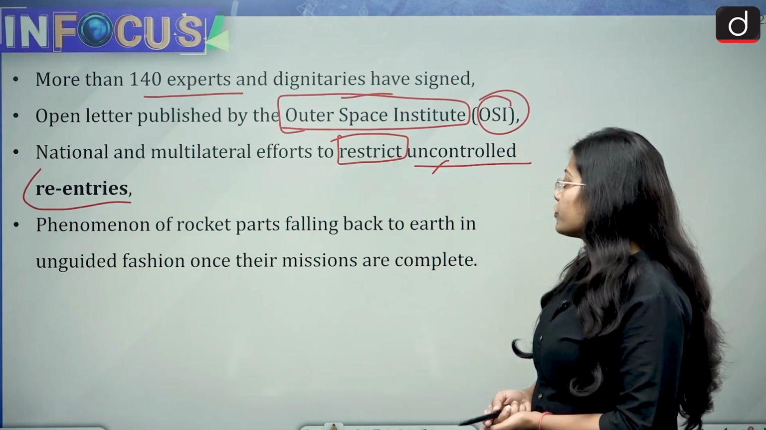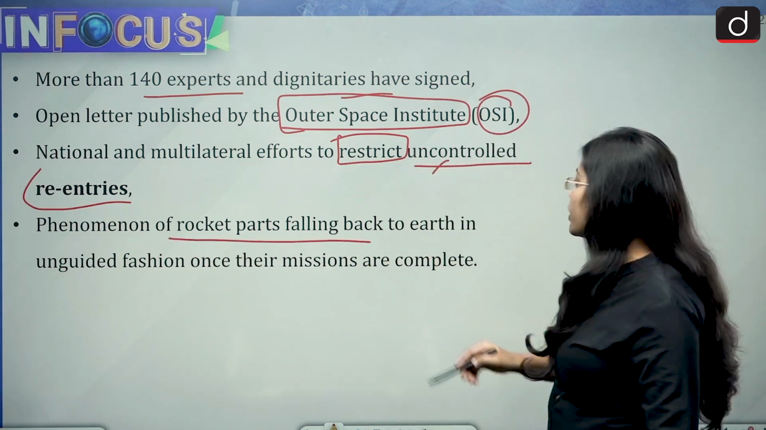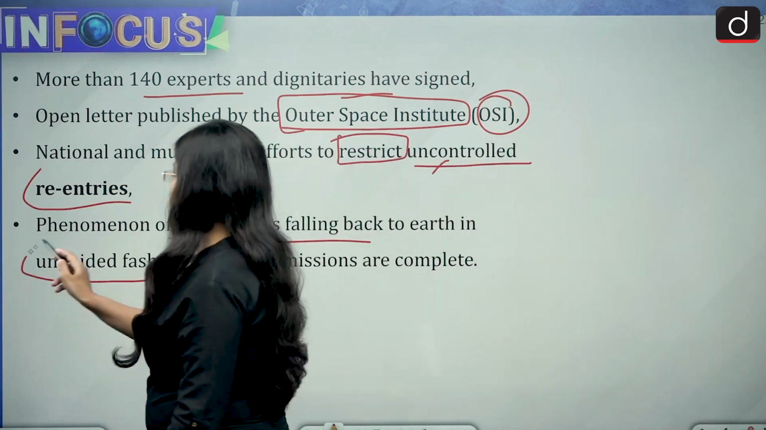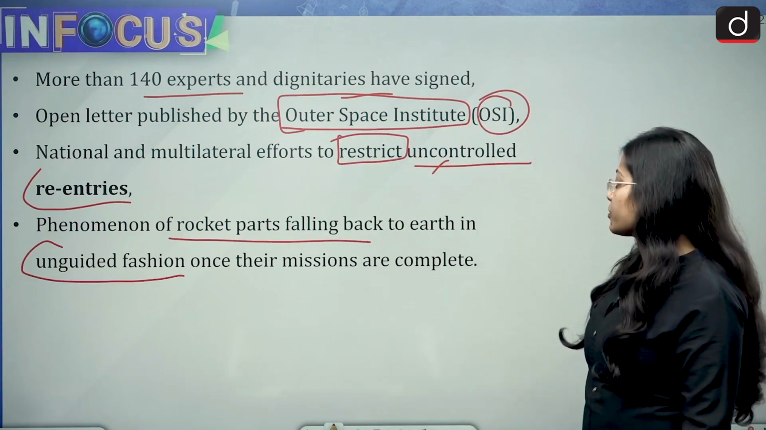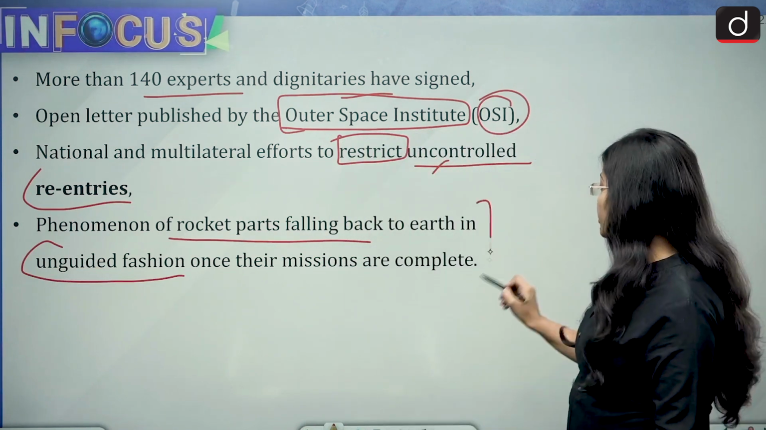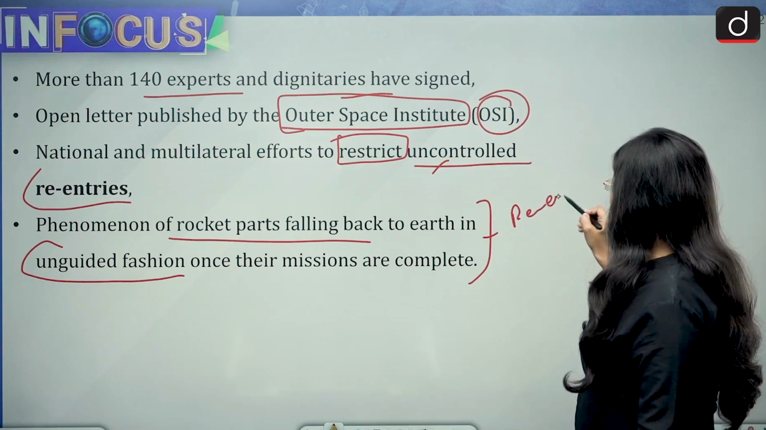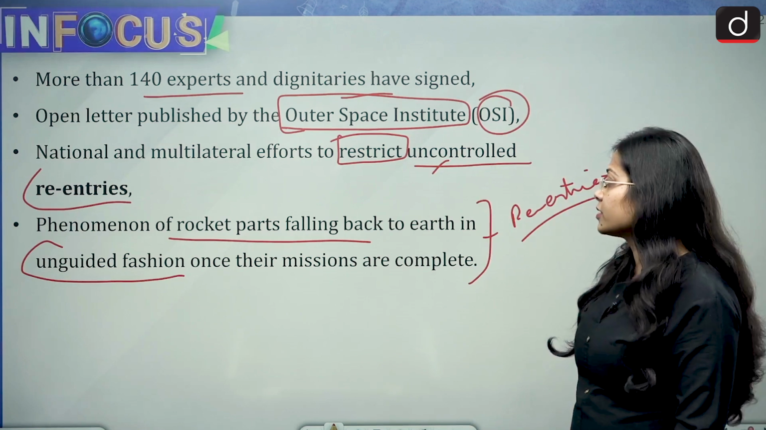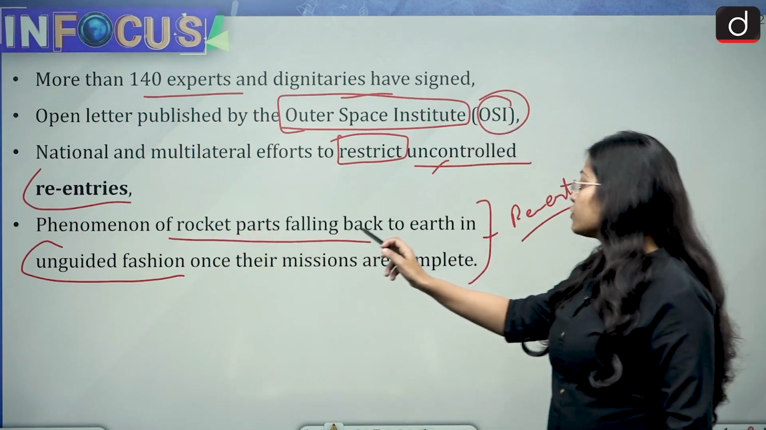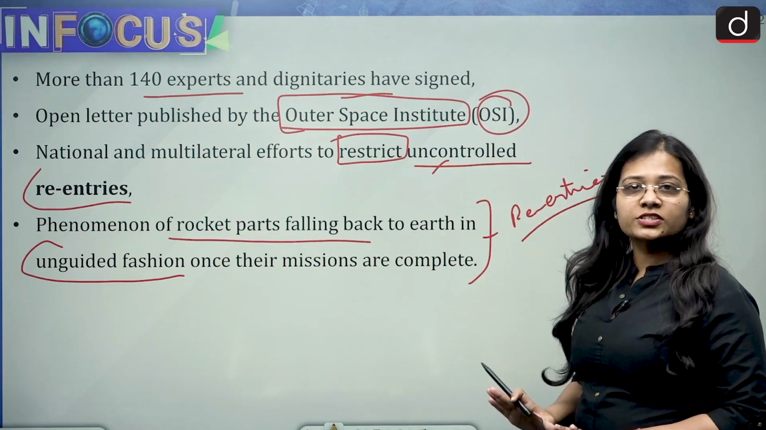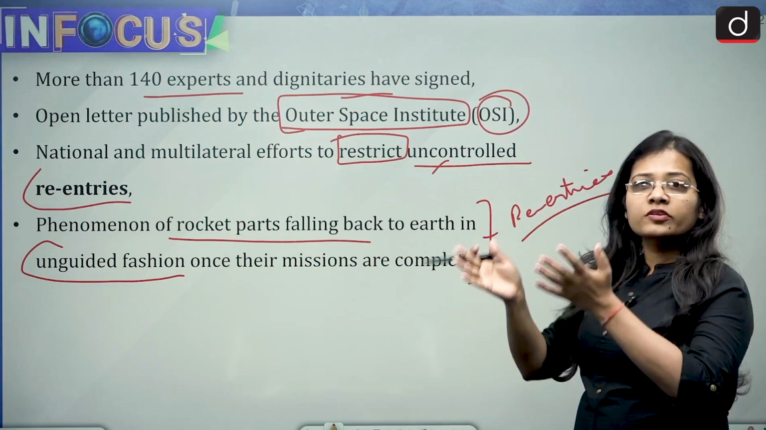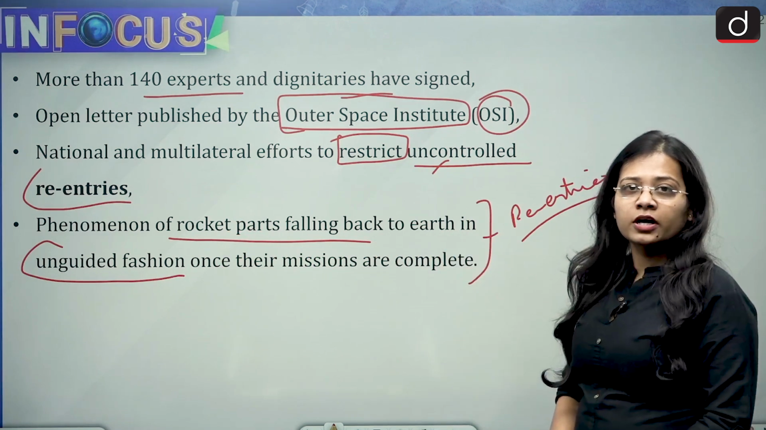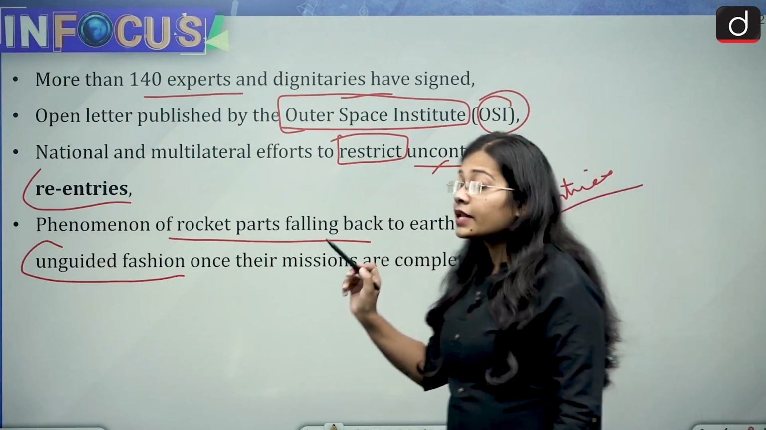So the phenomenon of rocket parts falling back to Earth in an unguided fashion once their missions are complete is what is called re-entries. The important point you have to focus on is the phenomenon of rocket parts falling back to the Earth. All the rocket parts which go upward and are done with their work, when they shed off, come back to the Earth. This is fine. In an unguided fashion.